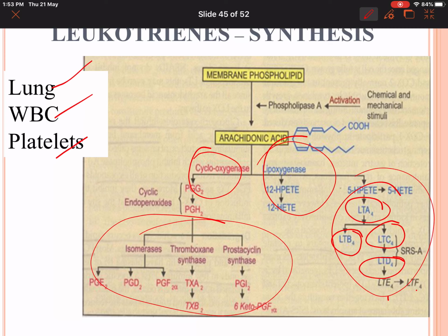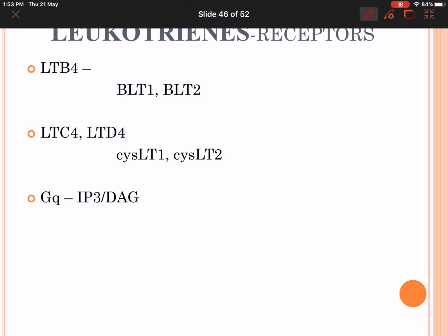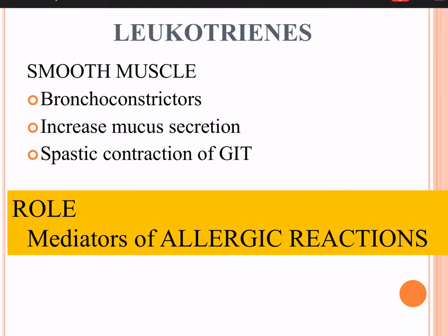These act on receptors. What are the receptors they act on? They act on leukotriene receptors. LTB4 is going to act on BLT1 and BLT2 receptors. LTC4 and LTD4 are going to act on cysLT1 and cysLT2 receptors. What are the functions of leukotrienes?